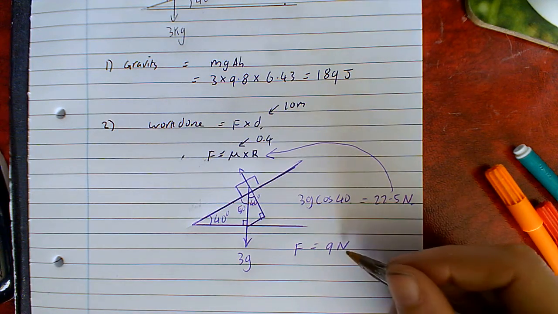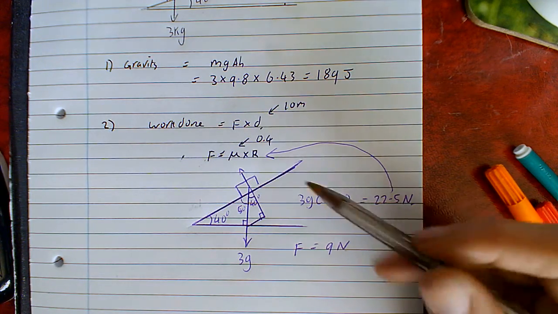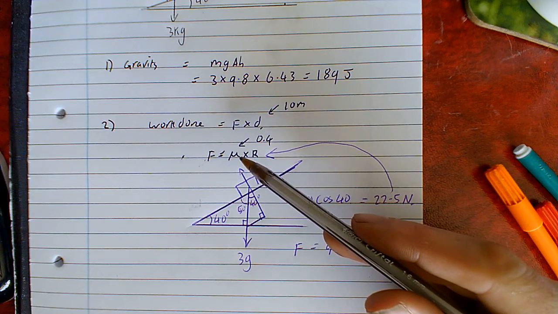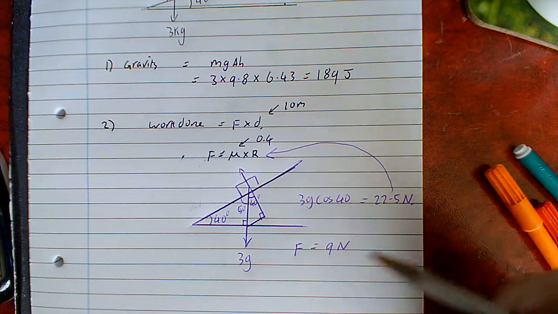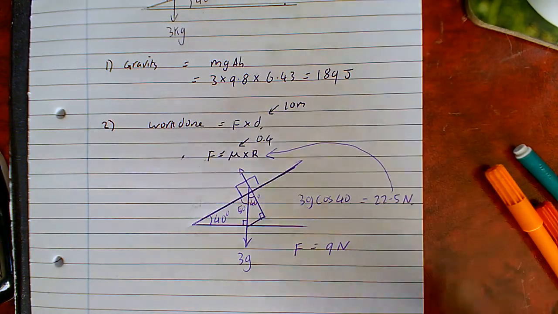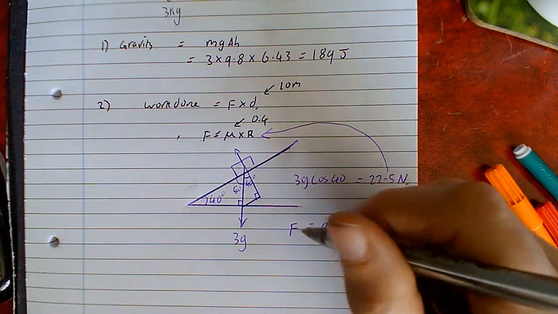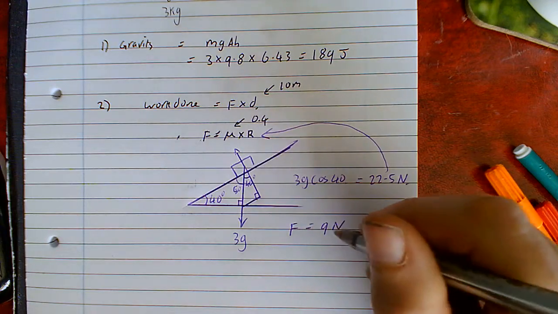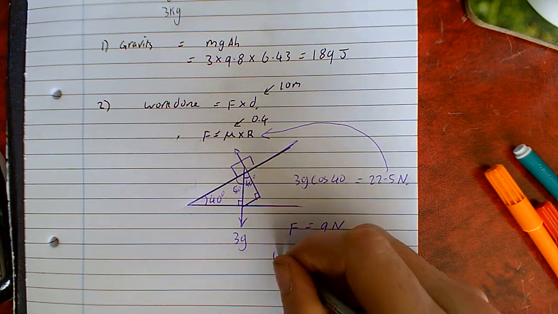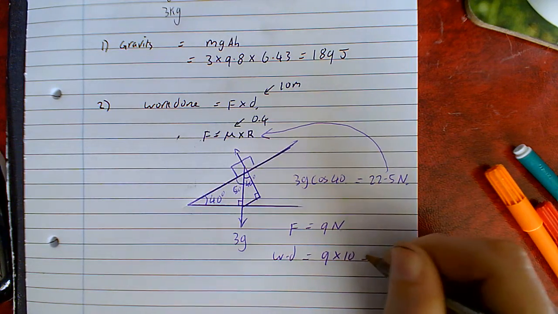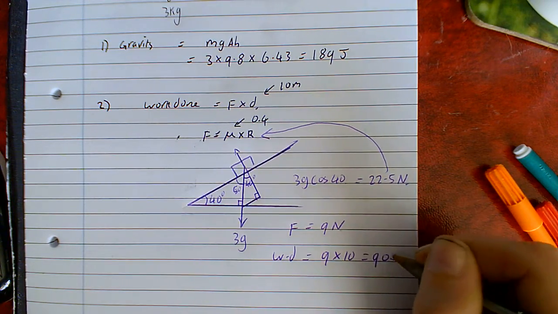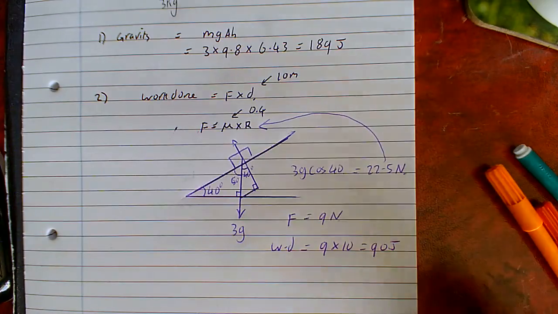Now, the unit hasn't changed because the coefficient of friction is a dimensionless scalar. It's just a way of dealing with proportion, really. All right. So now I've calculated the force due to friction. All I need to do is multiply that by the distance. So 90 joules. And there we have finished.